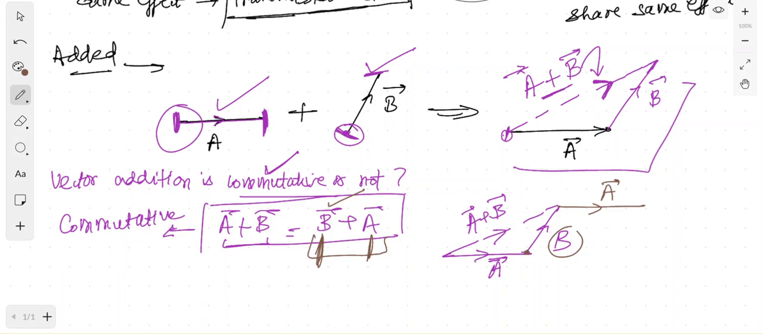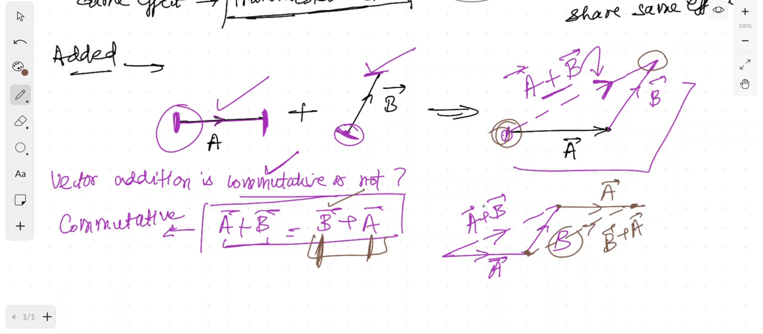Now we are drawing b plus a, so from the head of first vector which is b here, we have joined the tail of second vector which is a. Now to get the final vector b plus a, what do we have to do? From the tail of first vector, draw a vector which joins to the head of the second one, in this direction only, right? So this will give you b plus a.